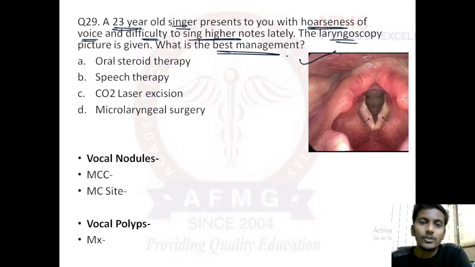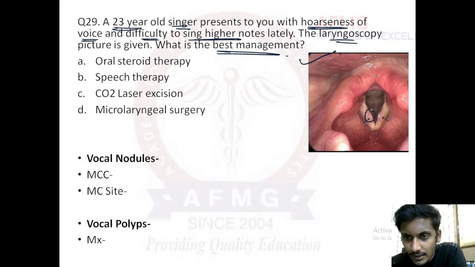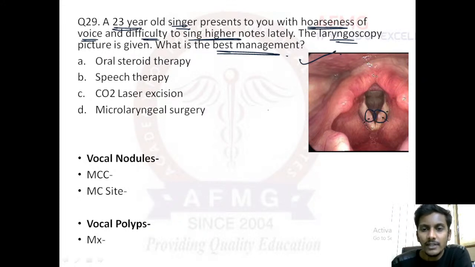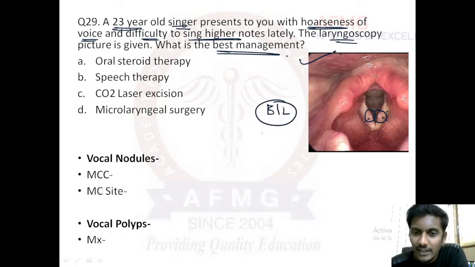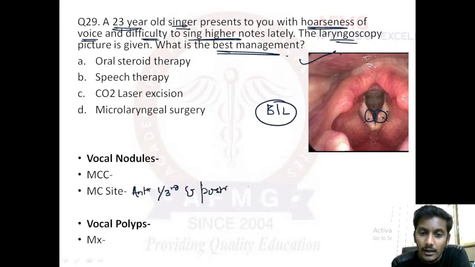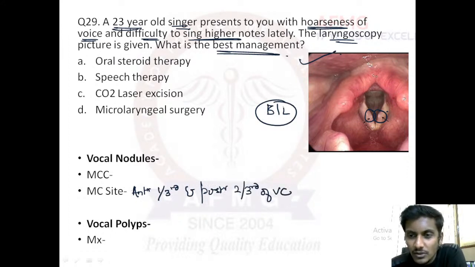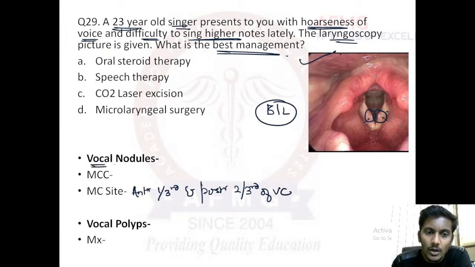Important. A 23-year-old singer presents to you with hoarseness of voice and difficulty singing higher notes, meaning high frequency notes. The laryngoscopy picture shows a bilateral condition. At what junction can we find it? The most common site is the junction of the anterior 1/3 and the posterior 2/3 of the vocal cords, where we find these nodular structures. These are nothing but vocal nodules.